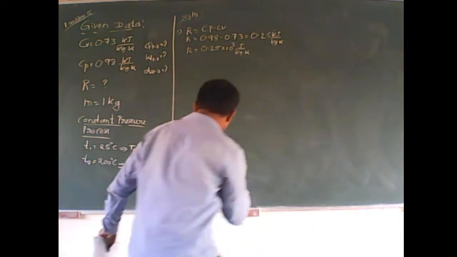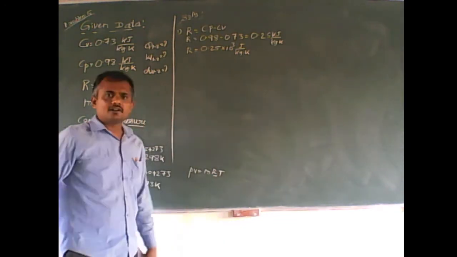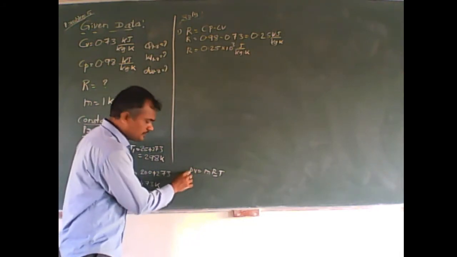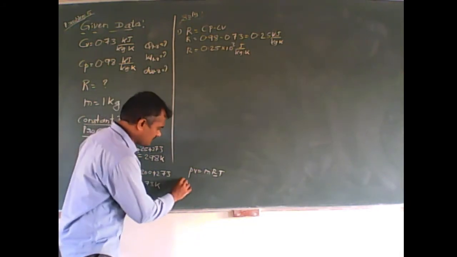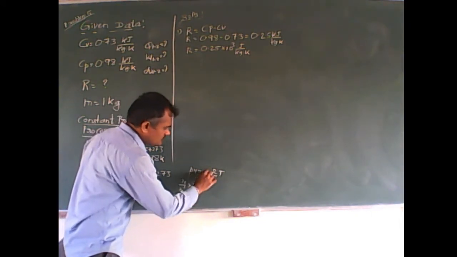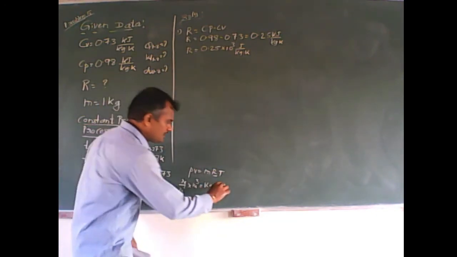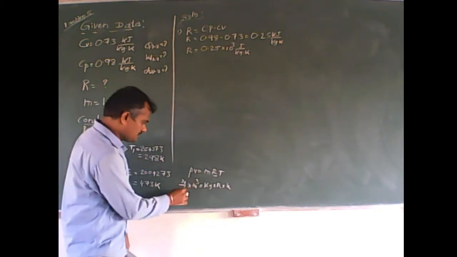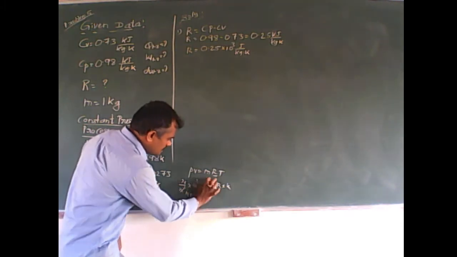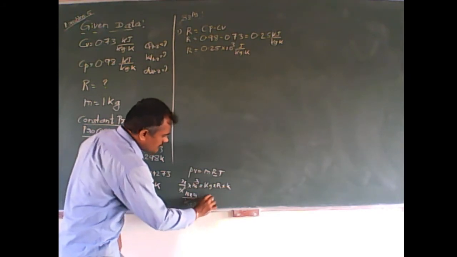In the equation PV is equal to mRT, this value of R should always be in joules per kg Kelvin. Why? Because suppose you substitute the value of pressure as Newton per meter square, volume as meter cube, which is equal to mass in kg, R, temperature in Kelvin, then what happens? Meter square and meter will get cancelled. Newton meter will be remaining, divided by kg and Kelvin, which is equal to R.